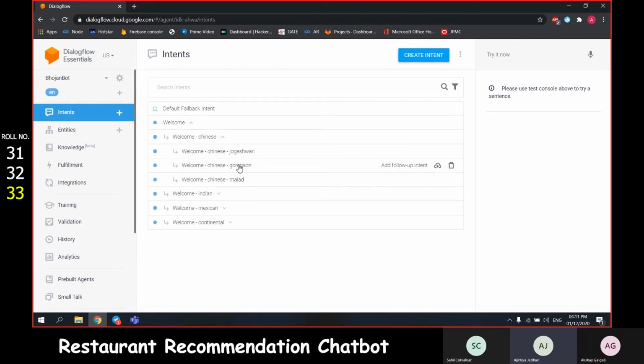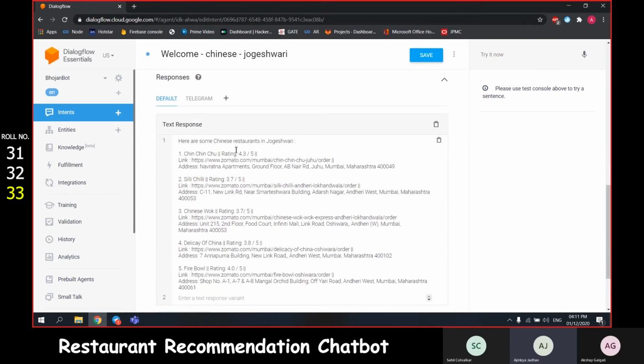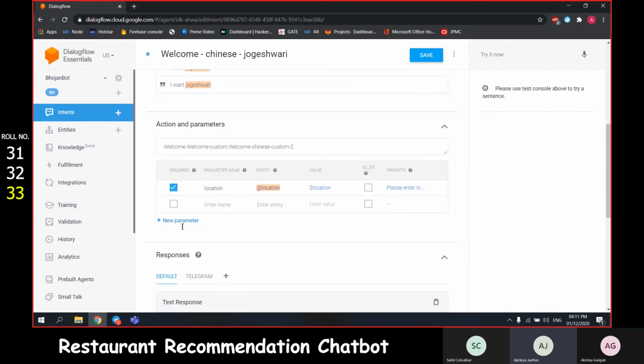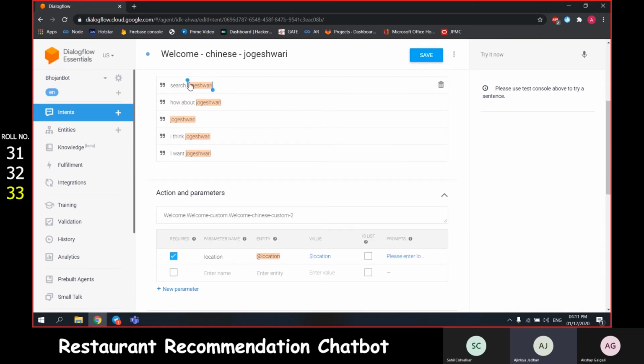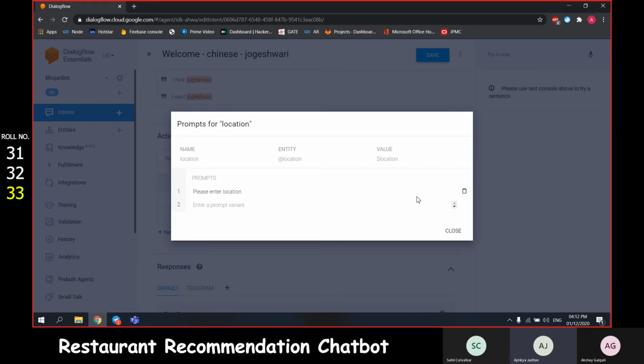After this intent, the user has another set of follow-up intents such as Jogeshwari, Goregaon, and Malad. Based on the input that the user provides about the location, we would again give him a typical response. The training phrases here are search Jogeshwari, how about Jogeshwari, and so on. The keyword, or the parameter rather, is Jogeshwari. The parameter name, as we know, is location, and entities would be explained later on by Sahil Kulwalkar. This is a required field, because we want the user to always send us the location, and in case he fails, we have another prompt.